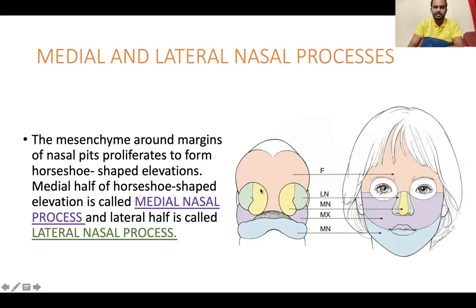See here. This is the nasal pit, and the margins of this nasal pit proliferate to form the horseshoe-shaped elevation. This is the medial half. This medial half is called the medial nasal process, whereas this lateral half is called the lateral nasal process.